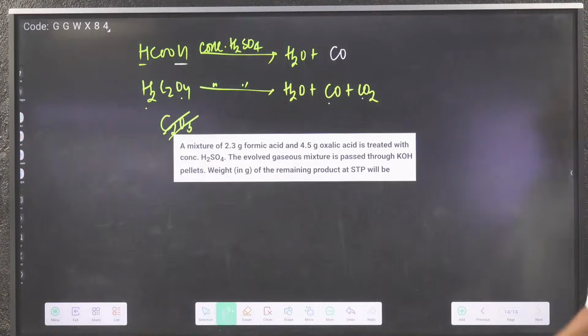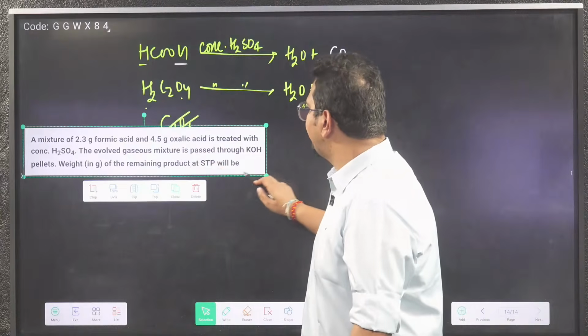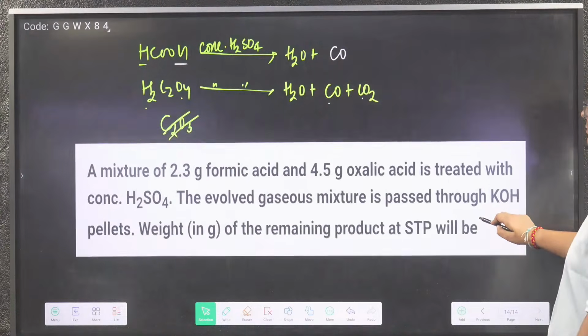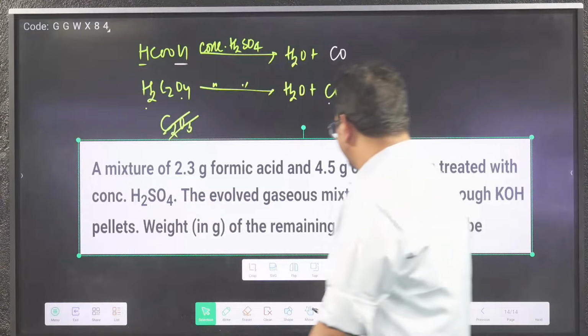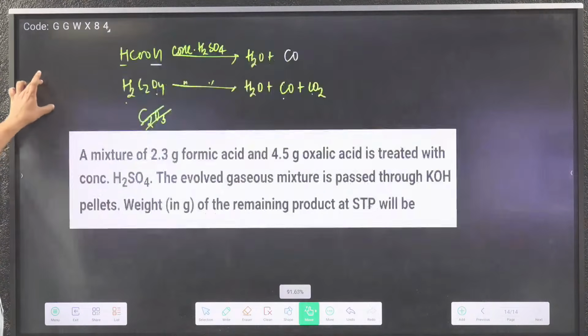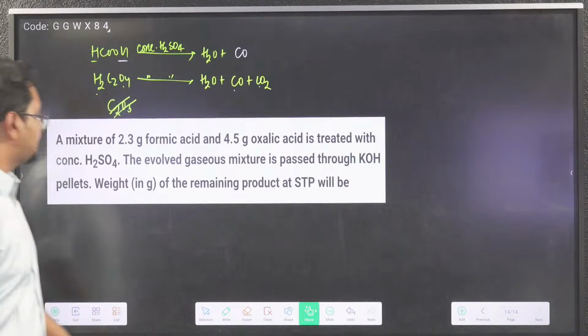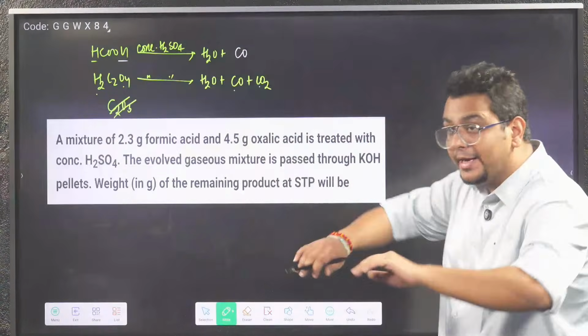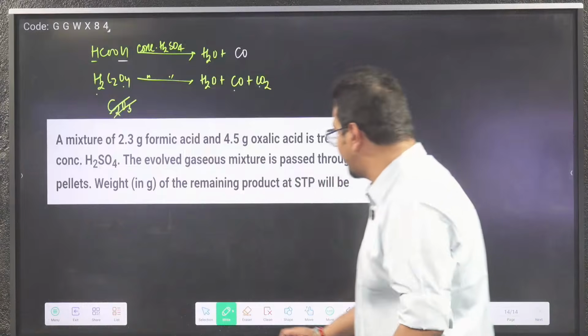A mixture of 2.3 gram formic acid and 4.5 gram oxalic acid is treated with concentrated H2SO4. The evolved gaseous mixture is passed through KOH pellets. The weight in gram of the remaining product at STP will be. See what they have done.